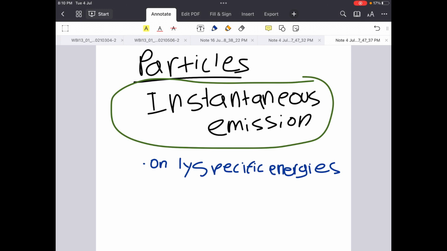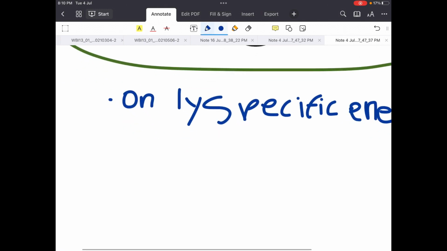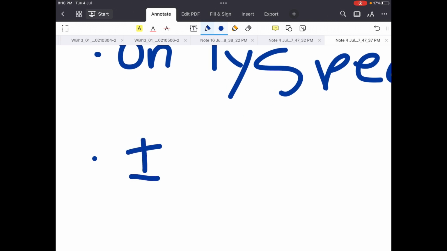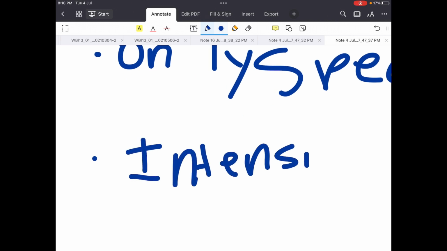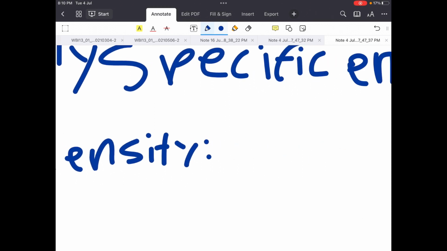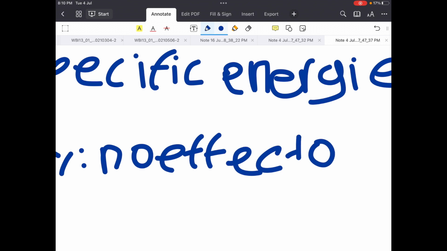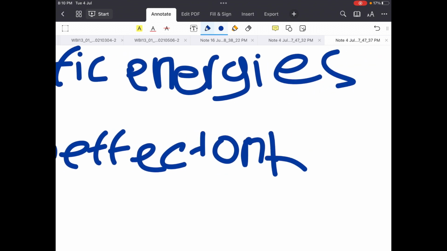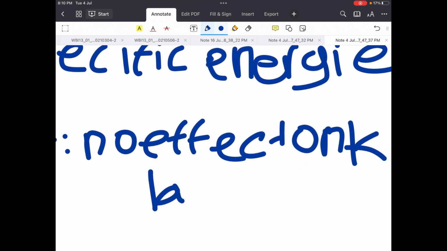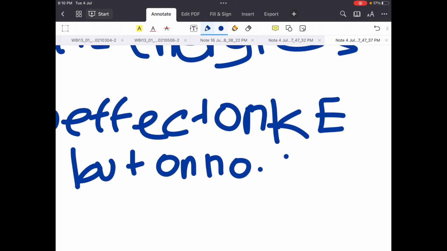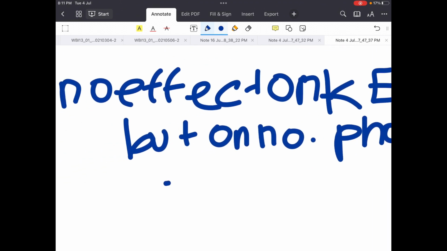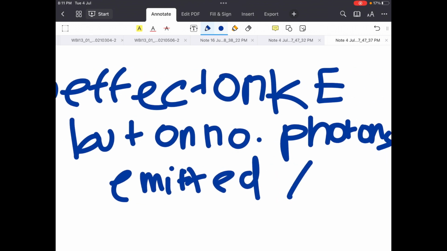So that's the last point: intensity has no effect on KE, but on the number of photons emitted per second.